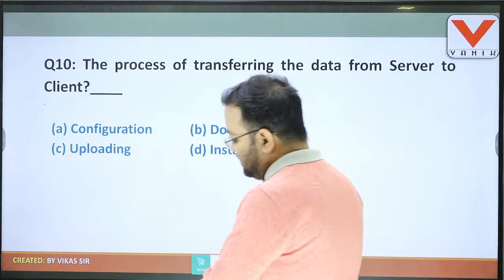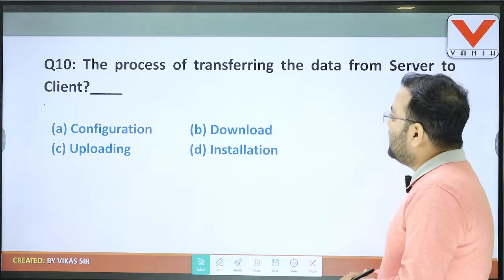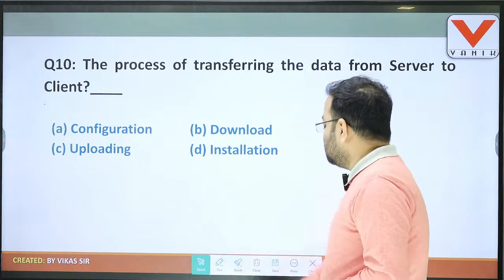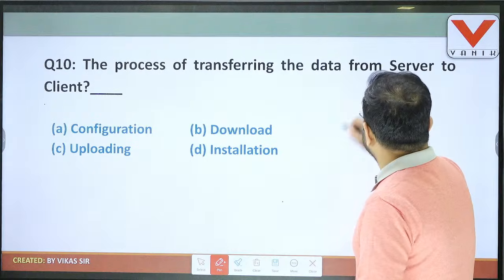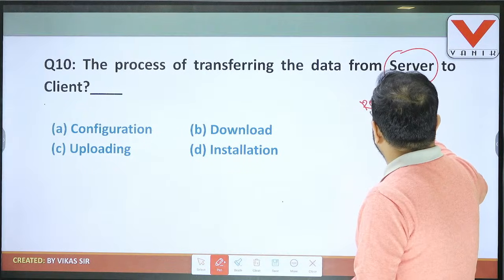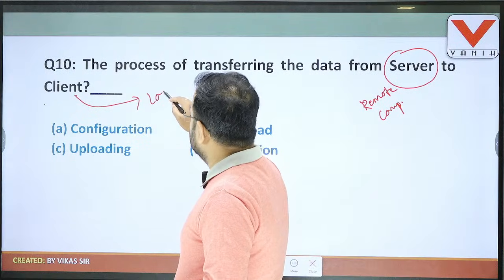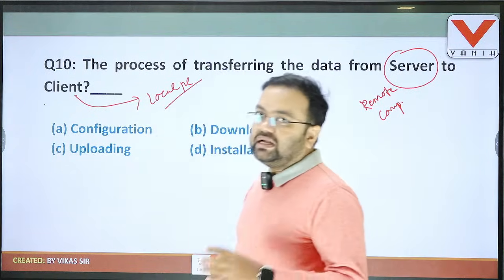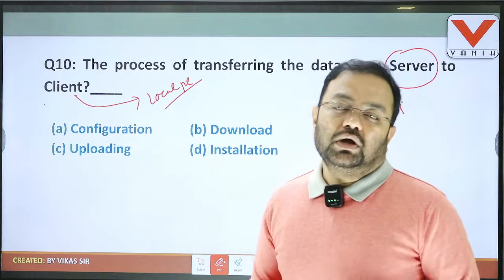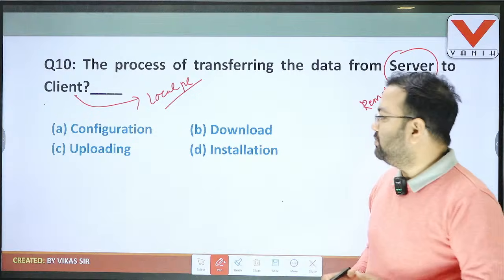Then goes to question number 10. So students, see here, what is question number 10? Dash, the process of transferring the data from server to client. So it has mentioned the server. Server means the remote computer, and client is the local PC that we are using. So simply it has asked about transferring the data from the remote computer to our local computer, or from the server to our client. Simply we can say this is nothing but B, downloading.